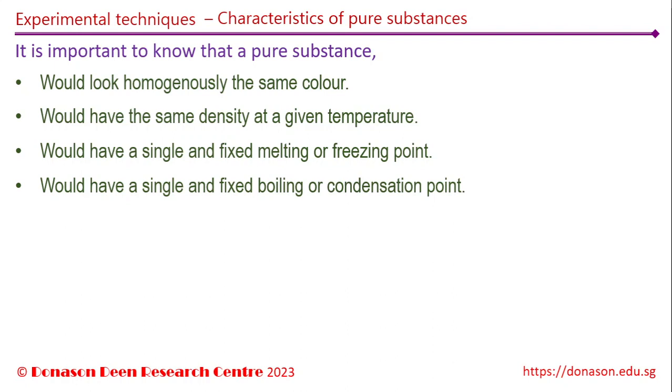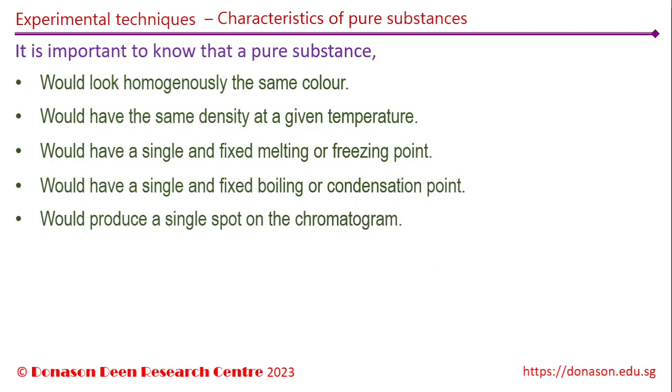Likewise, a pure substance would also vaporize or condense at one single temperature and not over a range of temperatures. This is another one of the ways to identify if a substance is pure. Pure water should become steam exactly at 100 degrees Celsius, and steam would condense to water exactly at 100 degrees Celsius. Boiling points can be used to determine the purity of liquids by measuring it.